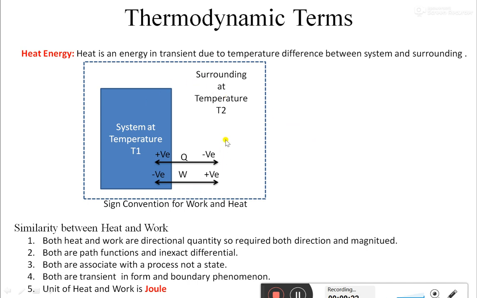Same here, work and heat both have a directional indication, that is the sign convention. It doesn't mean that in thermodynamics you only take work input as positive or work output as positive. You have to select one sign convention. If you are considering work input as positive, then you have to consider work output as negative, or vice versa, but you have to hold at least one sign convention.